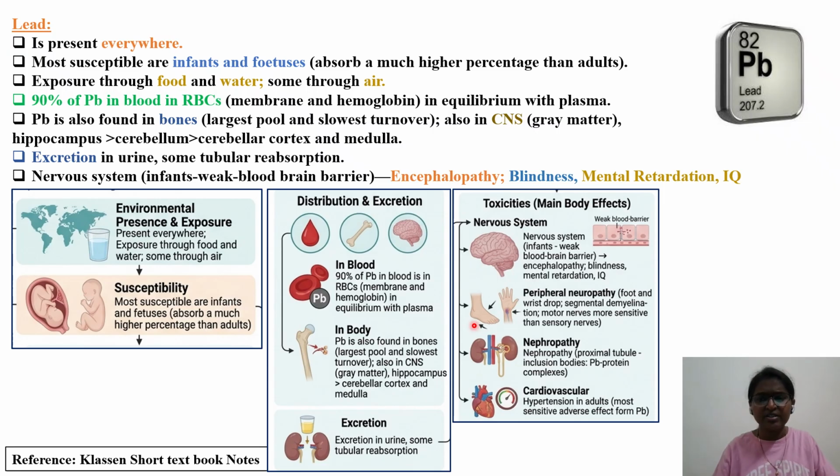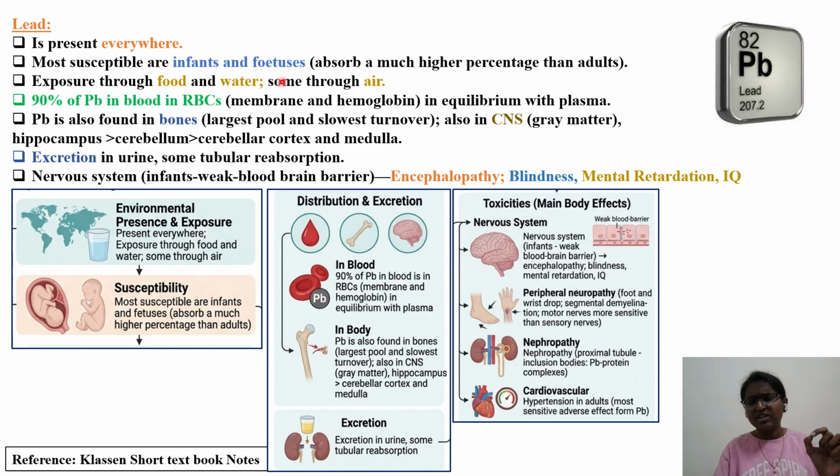But again, no matter how many times you read about arsenic, lead, and mercury, they keep coming in the exam, because you have to understand these metals are major toxic metals in our environment. They are ubiquitously present, so in some form or other we will get exposed to these metals, and there will be toxicity. You cannot avoid exposure to these metals in our day-to-day life. Lead is present everywhere. That is why it is called ubiquitous in nature.